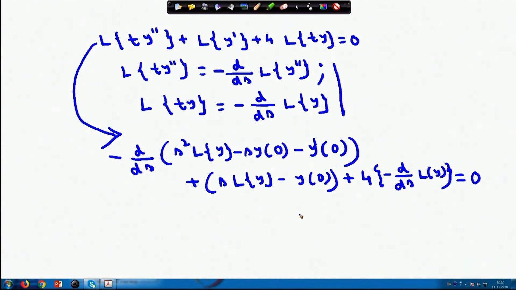Once I am getting it from here, I can substitute the values of y 0 and y dash 0 everywhere. So, I will obtain